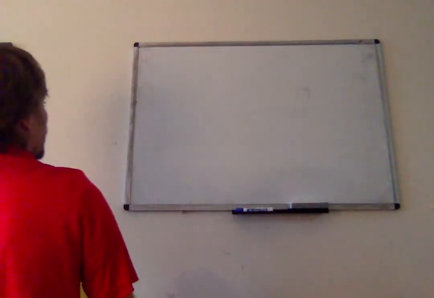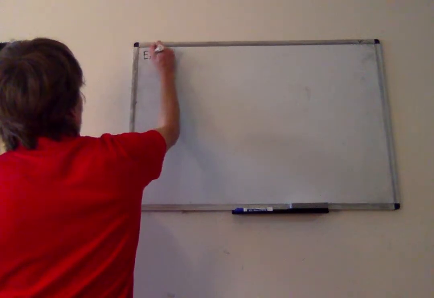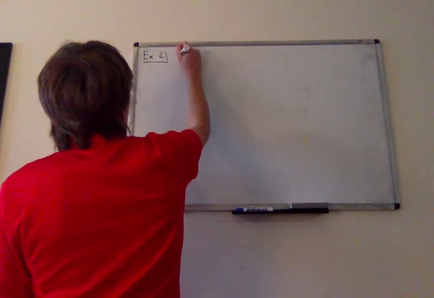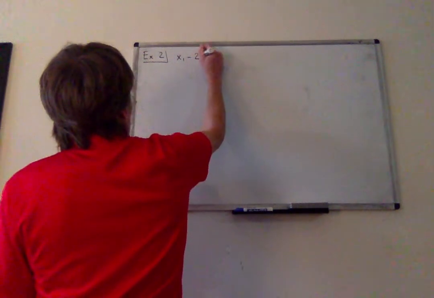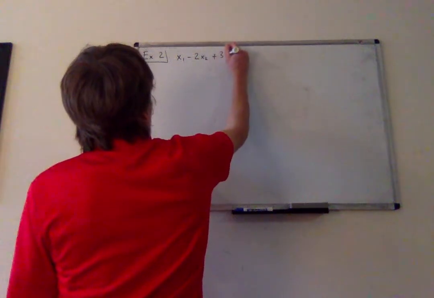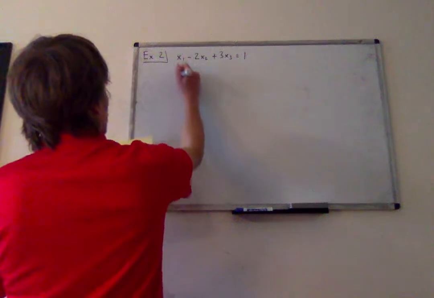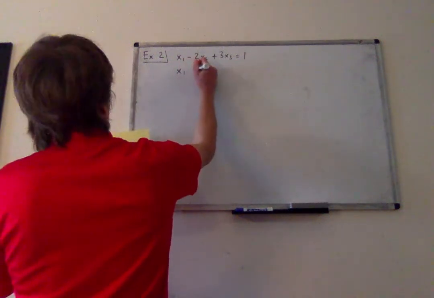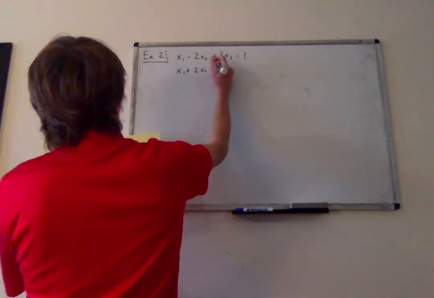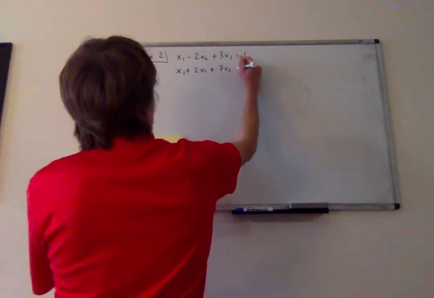So let's say I had the following linear system. x1 minus 2x2 plus 3x3 is equal to 1. x1 plus 2x2 plus 7x3 is equal to 9.